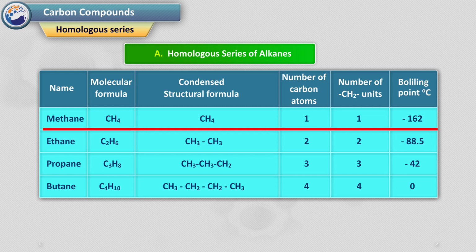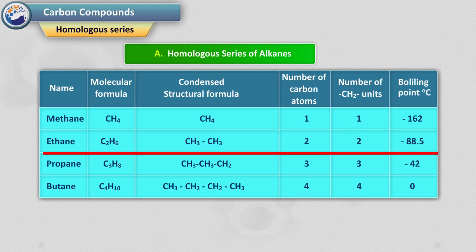Boiling point is minus 162. Ethane, molecular formula C2H6, structural formula CH3CH3. So number of carbon atoms will be 2, number of CH2 units 2. Boiling point is minus 88.5.